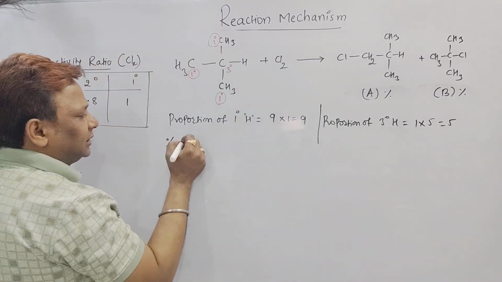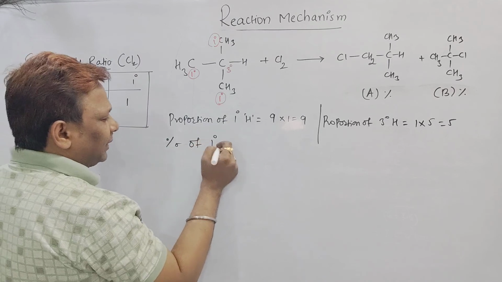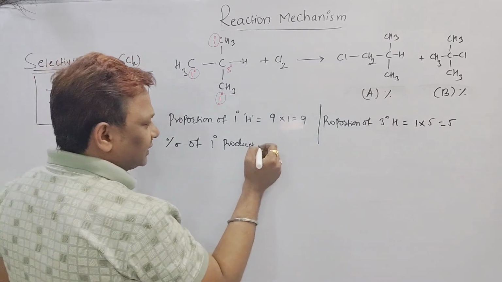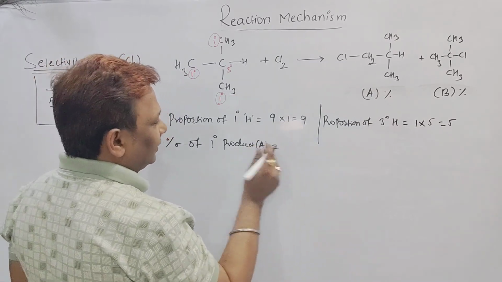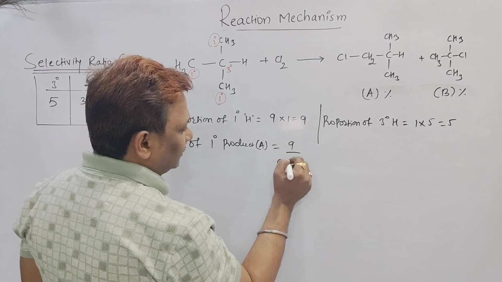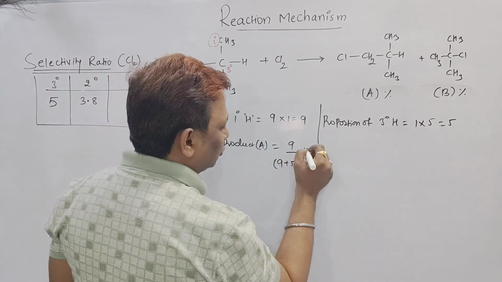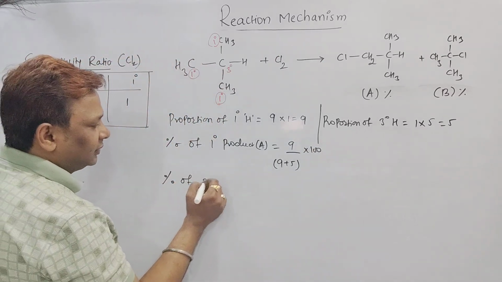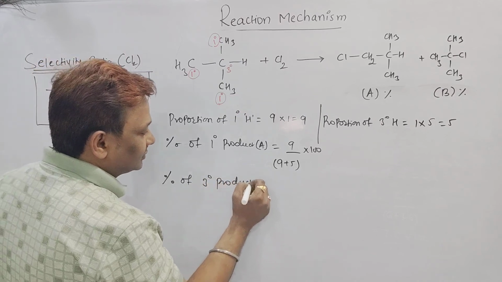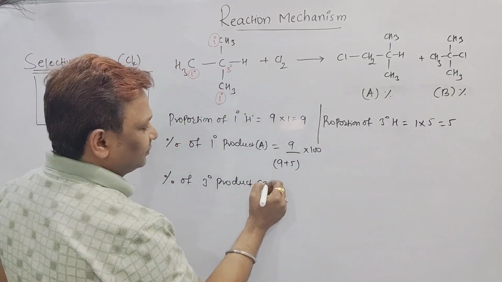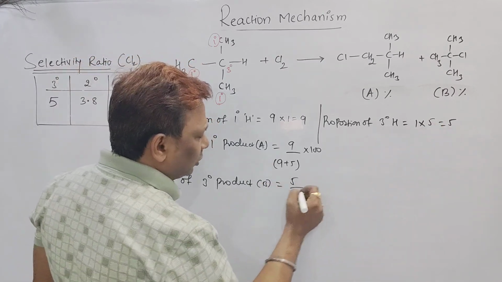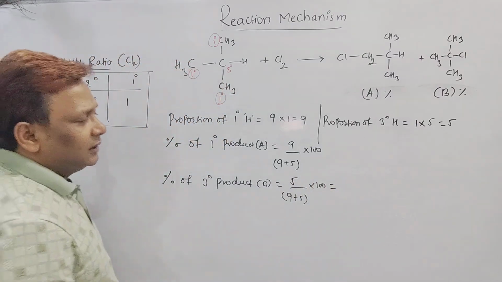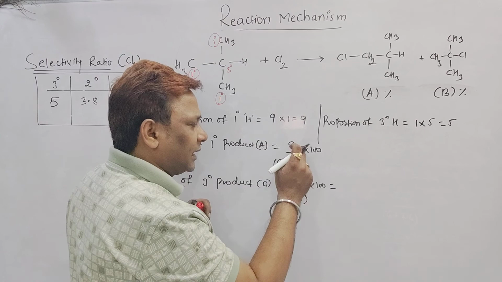Now the percentage of the primary product. Sir, it is a primary product, that means indirectly we are finding the percentage of A. Beta, it is equal to 9 by total 9 plus 5, into 100. So the percentage of tertiary product: see, beta, this is a tertiary product, that is B. It is equal to 5 by total 9 plus 5, into 100. Beta, if you solve here, it becomes 5 by 14 and here 9 by 14.